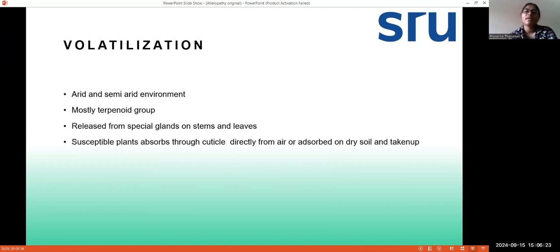Next is susceptible plants absorbed through cuticle directly from air, or adsorbed on dry soil and taken up. So plants which are susceptible to volatiles can directly absorb them from the air, or they can be adsorbed. Adsorbed means stuck on the dry soil and then taken up.